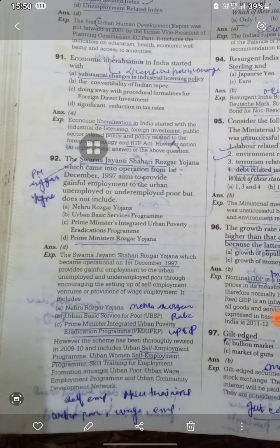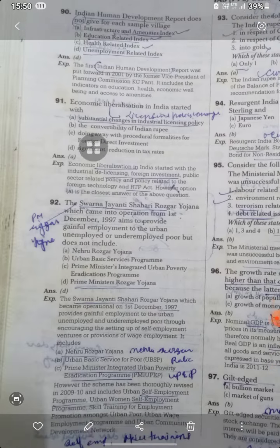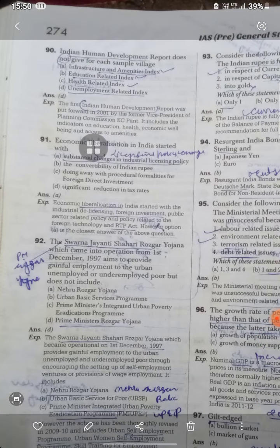So however the scheme has been revised throughout: the self-employment program, urban women self-employment program, skill training employment, urban wage employment and urban community development. Economic liberalization is a substantial change in the industrial license policy. The India Human Development Report does not include health, education, infrastructure and employment related index. So infrastructure is there, education, health is there, but the unemployment is not there.